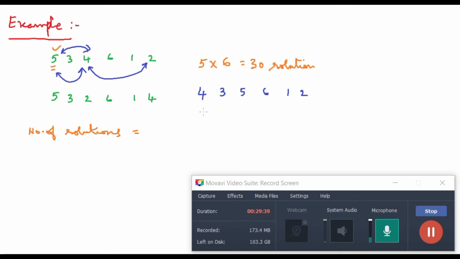So what is the difference? Hardly any difference at all. So in this way, every time we are getting 2 solutions, so I need to divide this by 2. So I can conclude that there are 15 unique solutions obtained in this particular problem.